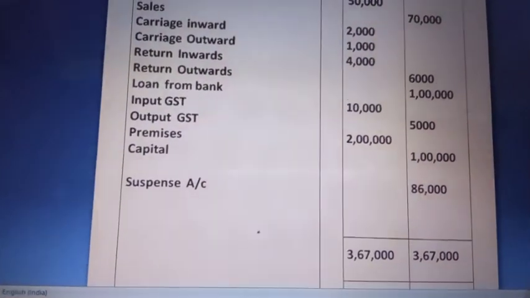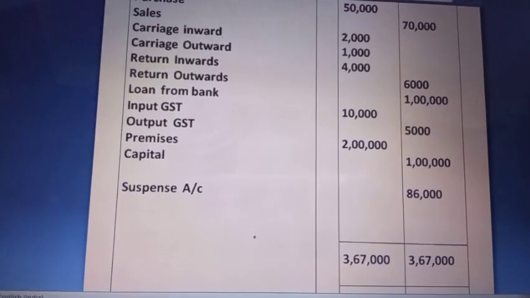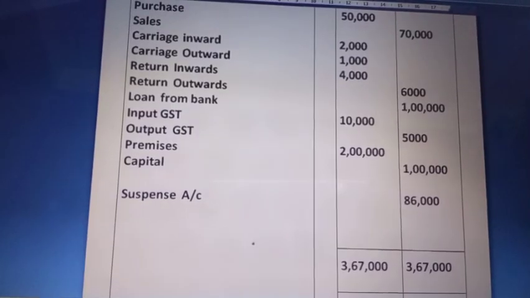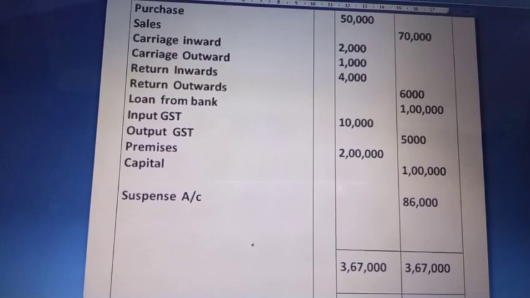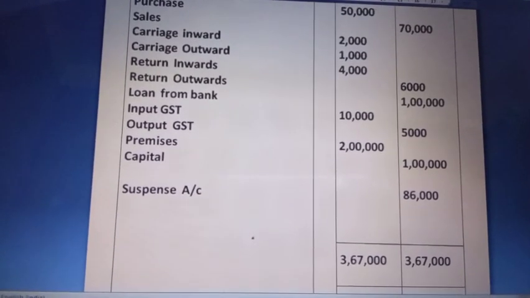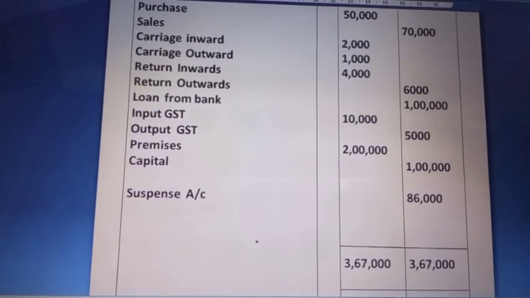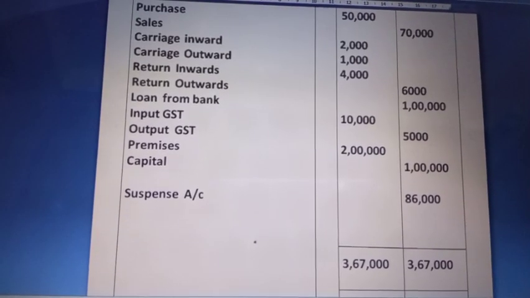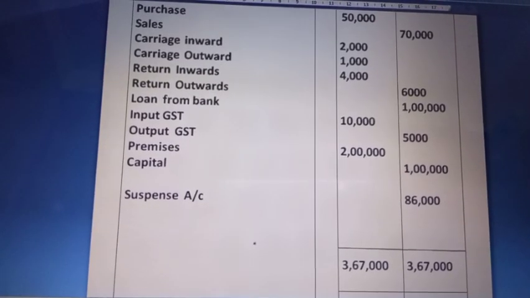But after this, what we will do is have a thorough check of the trial balance, that is, we will see whether all the items have been posted correctly or not. We have to look for the errors. Then we have to check the other subsidiary books, that is the purchase day book, the sales day book, and the cash book, to see whether they are properly balanced, or whether there is some misposting, errors of posting, or errors in the summing up of the subsidiary books.